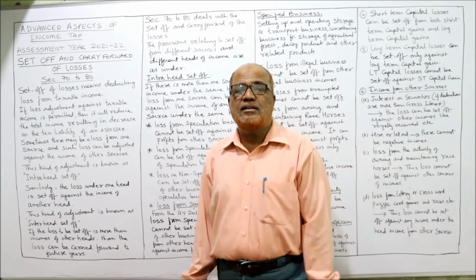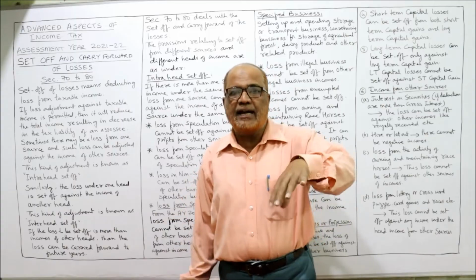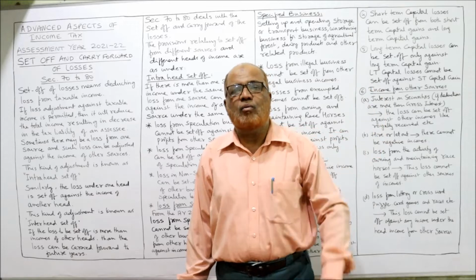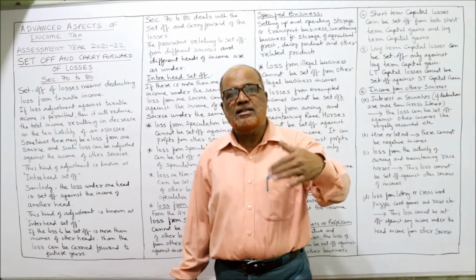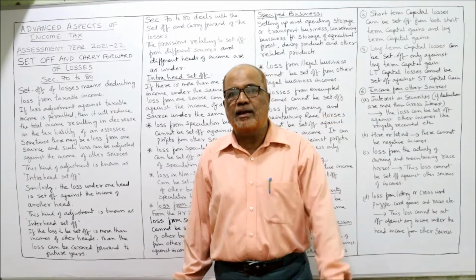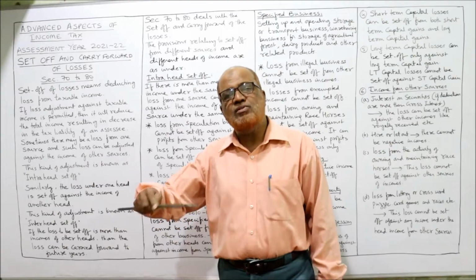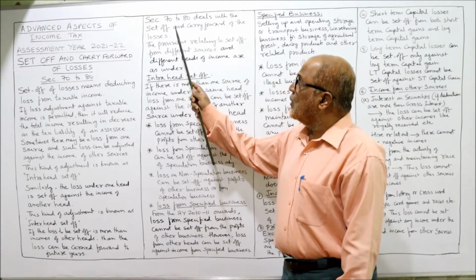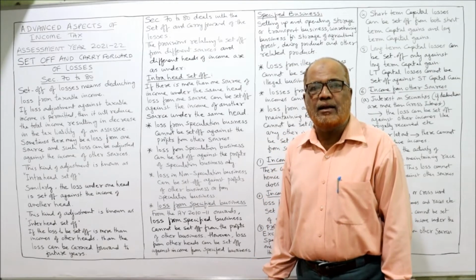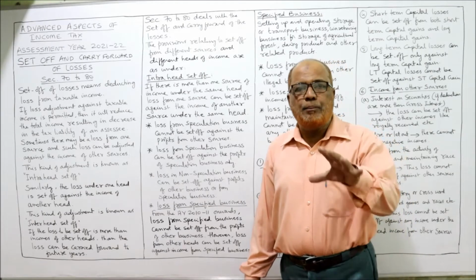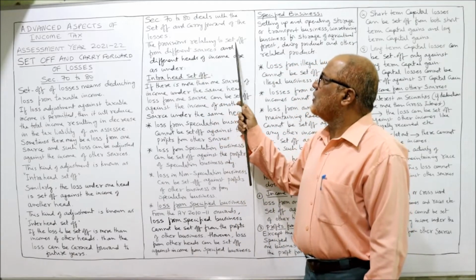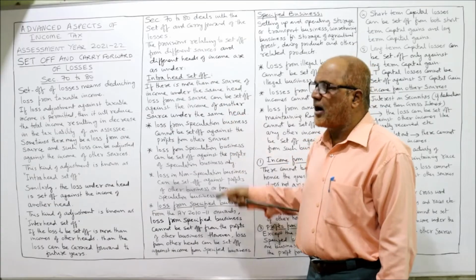If losses still exist after setting off intra-head and inter-head, those losses can be carried forward to the future. In future, they can be set off from incomes. But every loss cannot be carried forward. I'll explain later which are the losses that can be carried forward. Now, Sections 70 to 80 of the Income Tax Act 1961 explain the provisions regarding the set off and carry forward of losses.